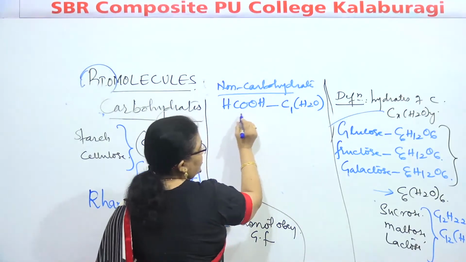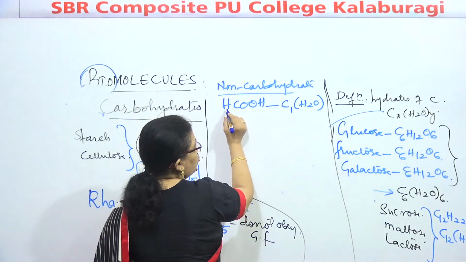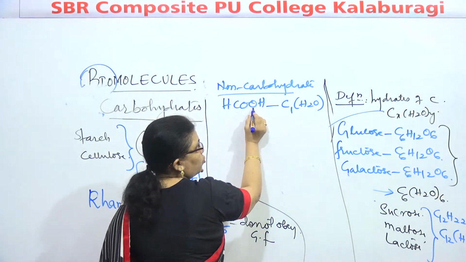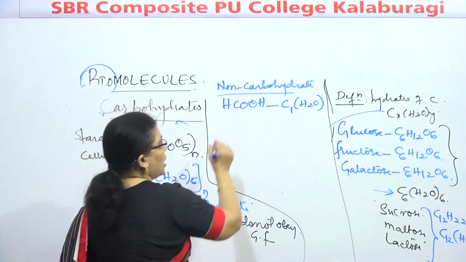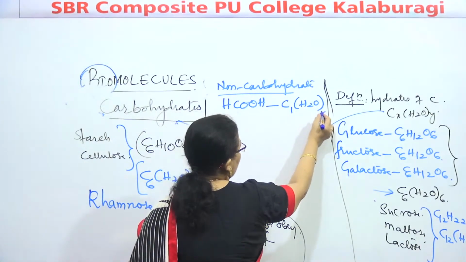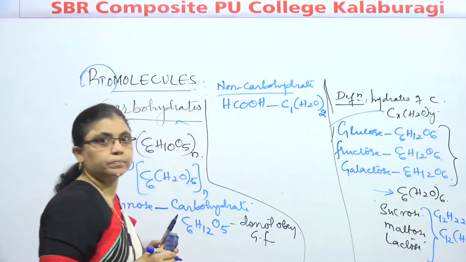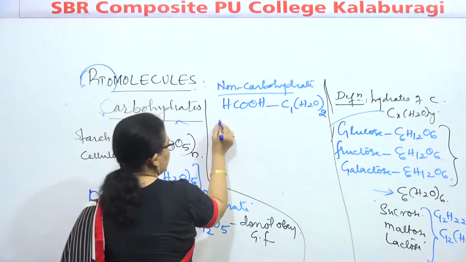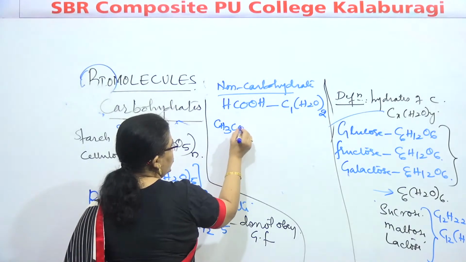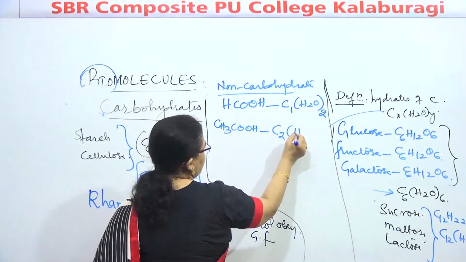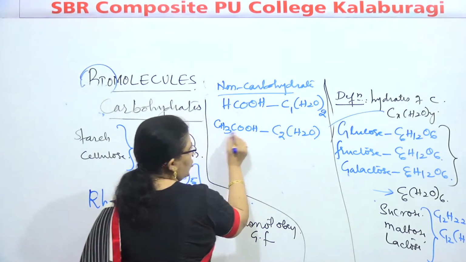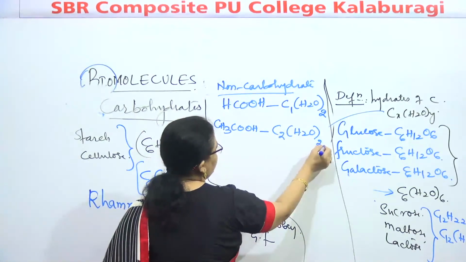Okay, Cx means C1. How many hydrogens are there? 2. That means HCOOH: carbon atom is 1, (H2O) 1 time. Correct? Another one, CH3COOH, acetic acid: C2(H2O)2, H2O how many times? 2 times.